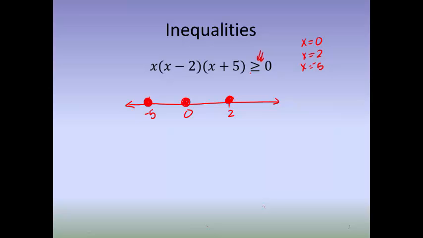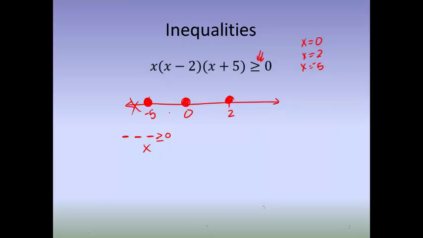So if I do a -10, I'm going to have a negative. If I put a -10 in this middle piece, it will also be a negative. And if I put a -10 in this piece, it will also be negative. Well, a negative times a negative times a negative is not going to be greater than 0. So the answer is nope for that group.